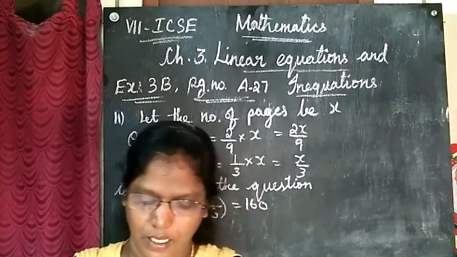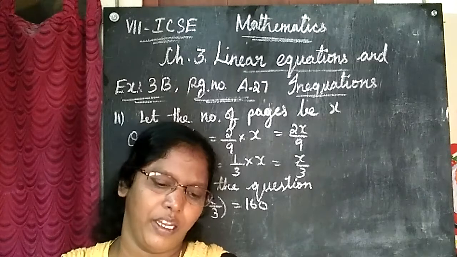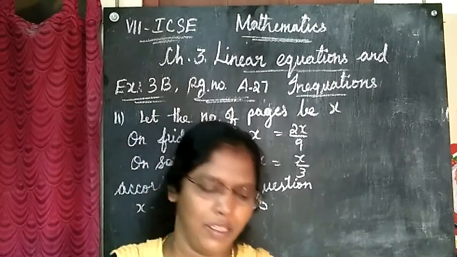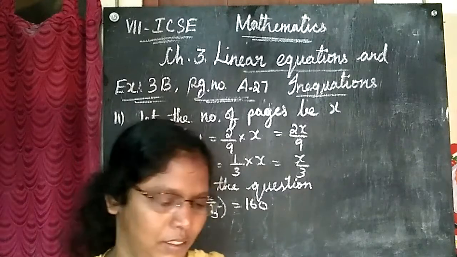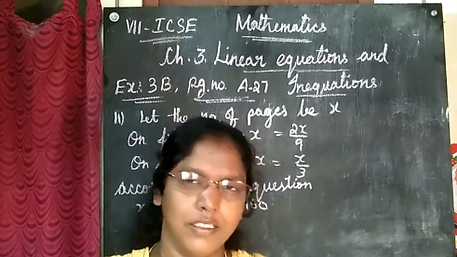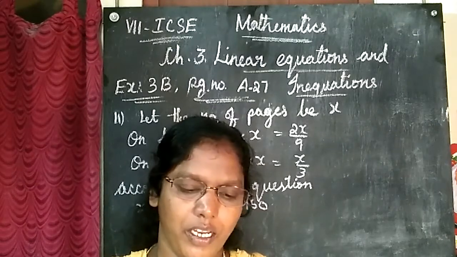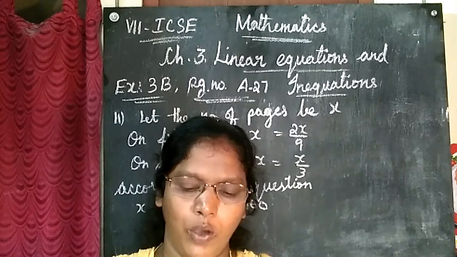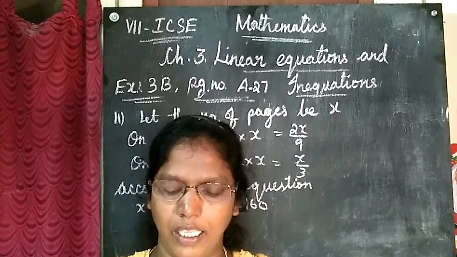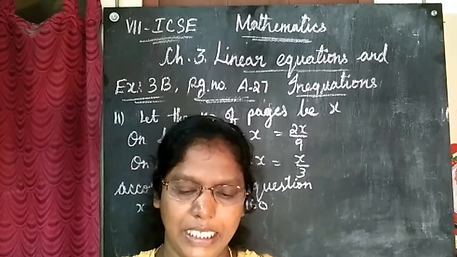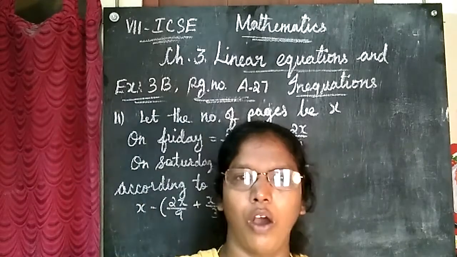Next, 11th sum. Page number 828. Turn your book to page number 828. 11th sum. Okay. This is the last sum I am going to explain from this exercise. Listen carefully. Rakesh reads 2 by 9 of a book on Friday, 1 by 3 of it on Saturday, and the remaining 160 pages on Sunday. How many pages does the book have in all?